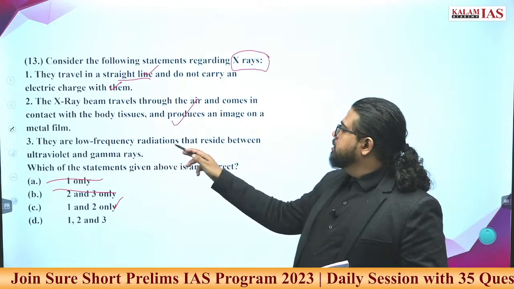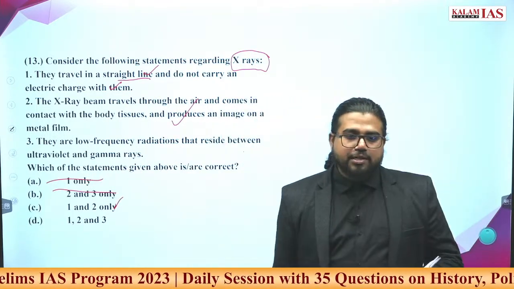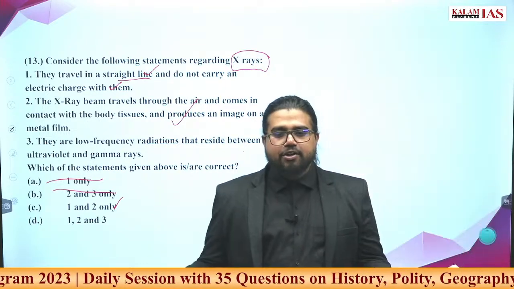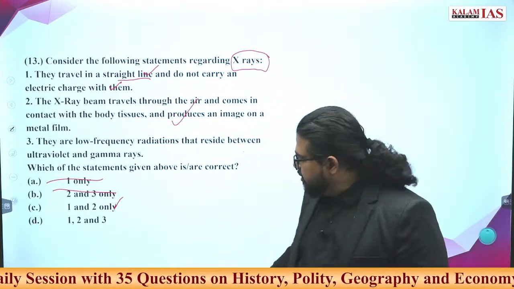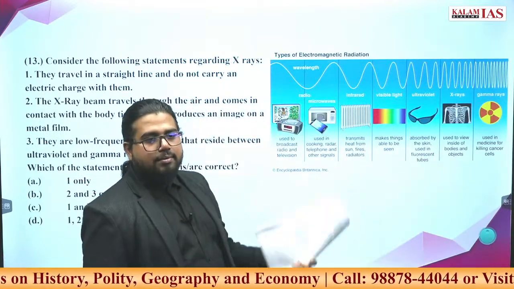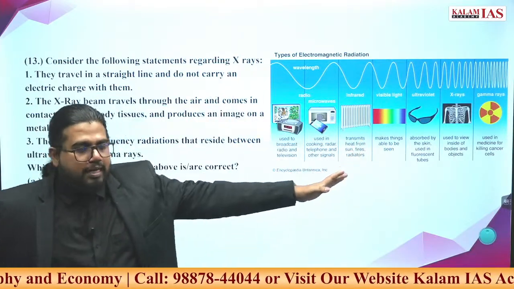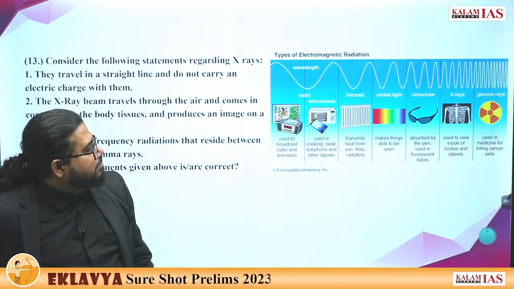They are low frequency radiations that reside between ultraviolet and gamma rays. If you need to answer this, you need to have a broad idea of the electromagnetic spectrum. We have covered all this in some other science and tech classes also. This is the broad picture of the electromagnetic spectrum. Where do these X-rays come?